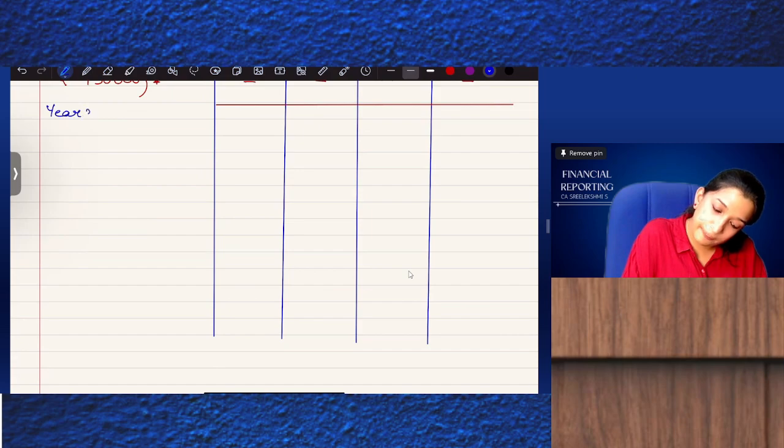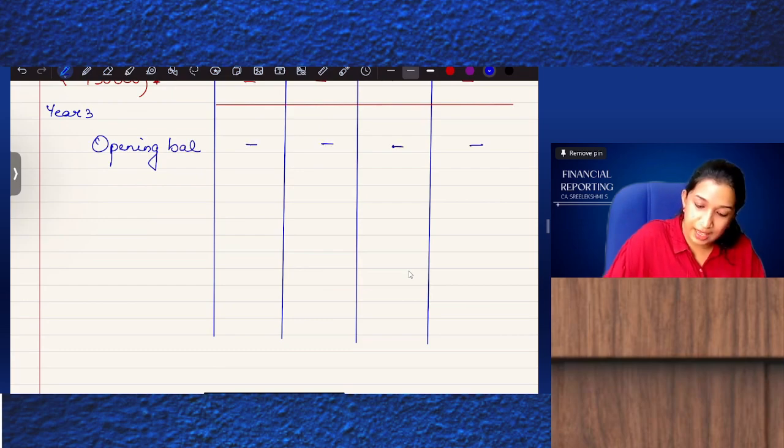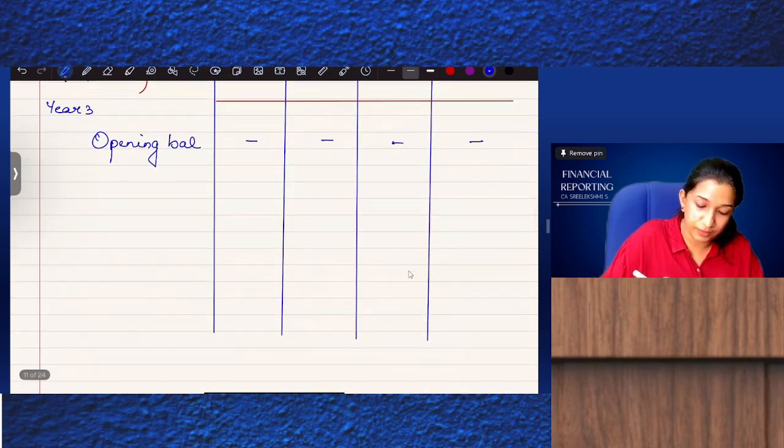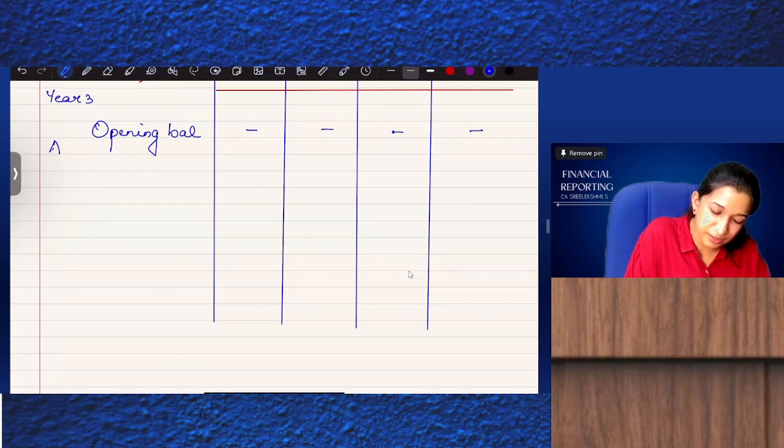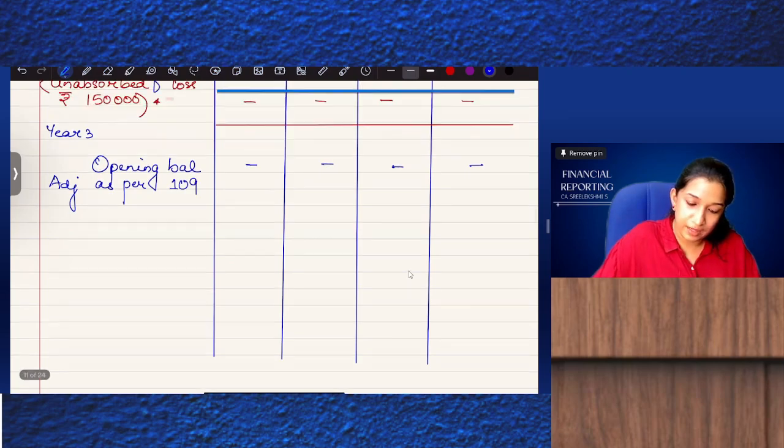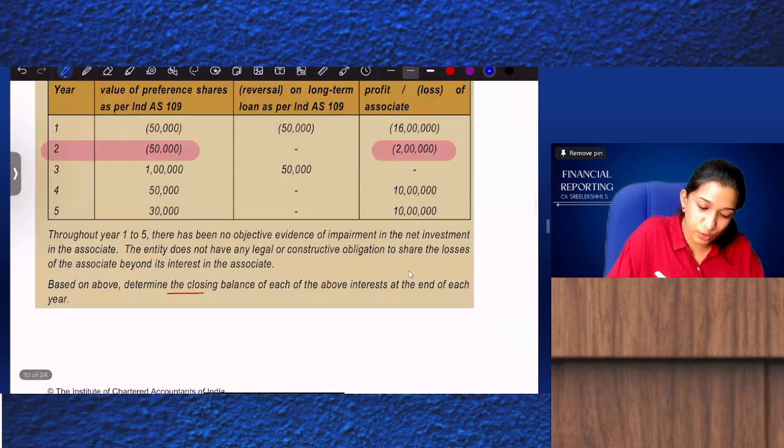Year 3. Opening balance: nil, nil, nil and nil. Adjustment as per Ind AS 109.